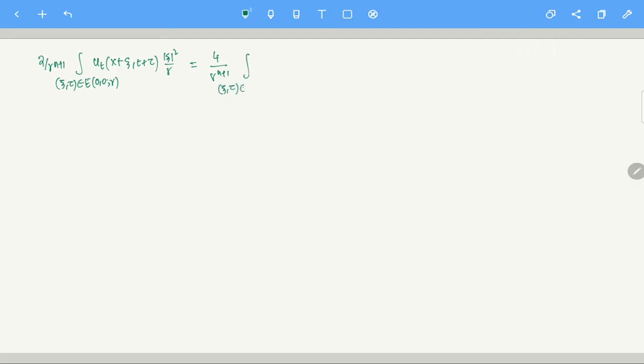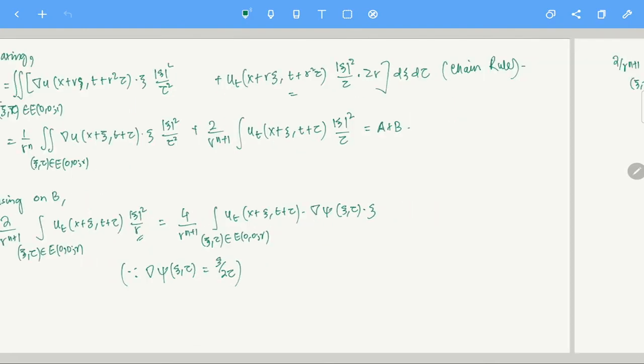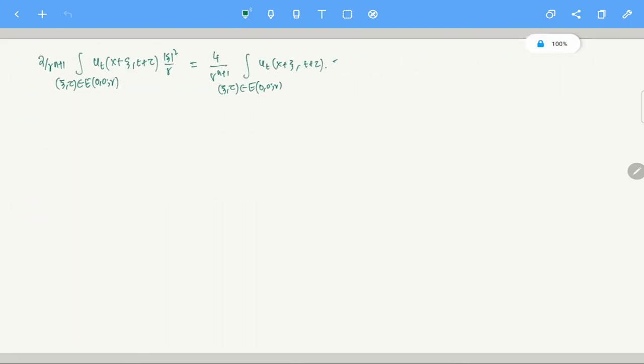over xi tau in. So this is very calculative, so please bear with me here. This is what I just did on the last page, and I just want to do it here, otherwise I may get confused. u_t at t plus tau, and then I had gradient of phi at the point xi tau dot xi. That's what I have.